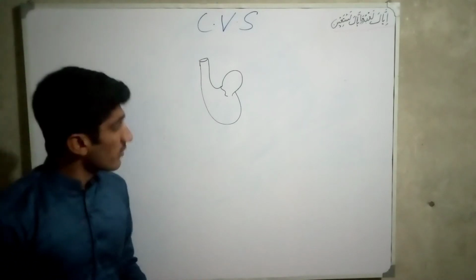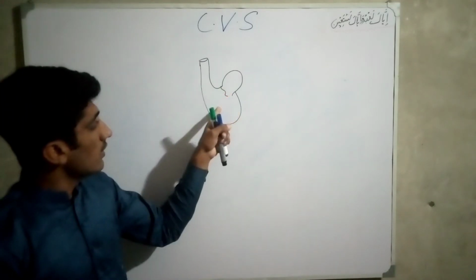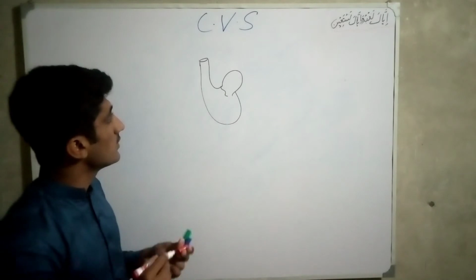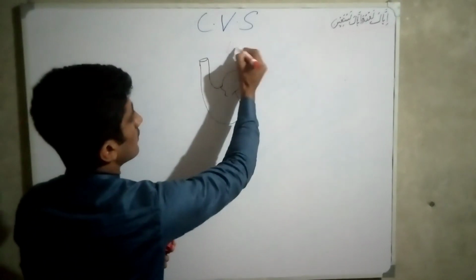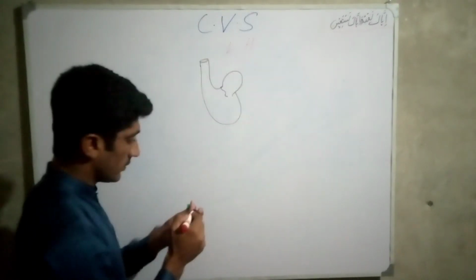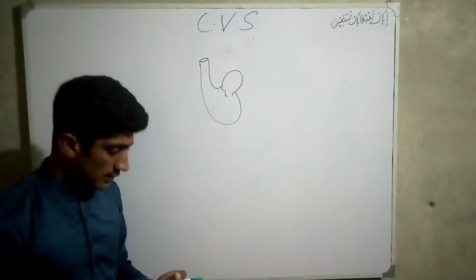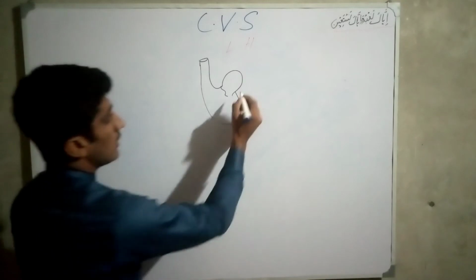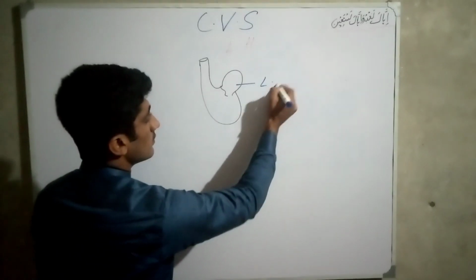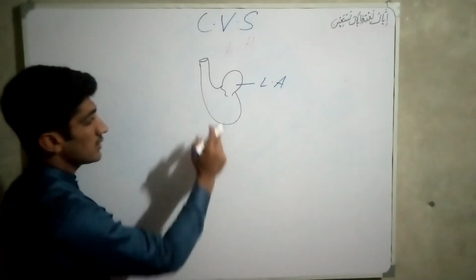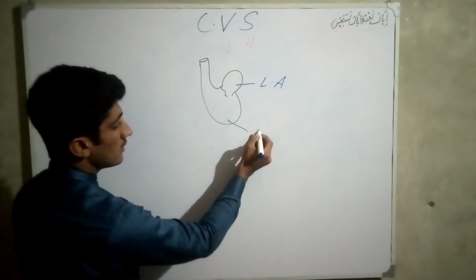Students, this is the left side of the heart. In the left side, this is the left atrium, and this is the left ventricle.